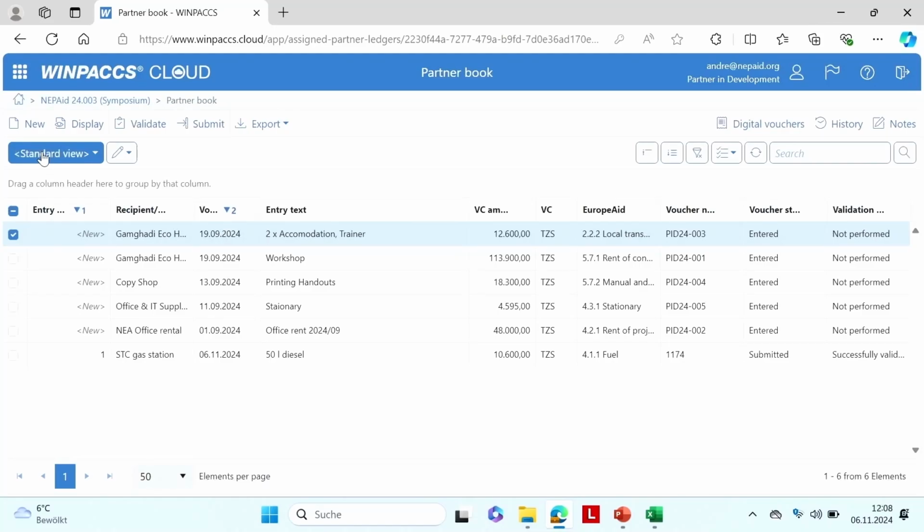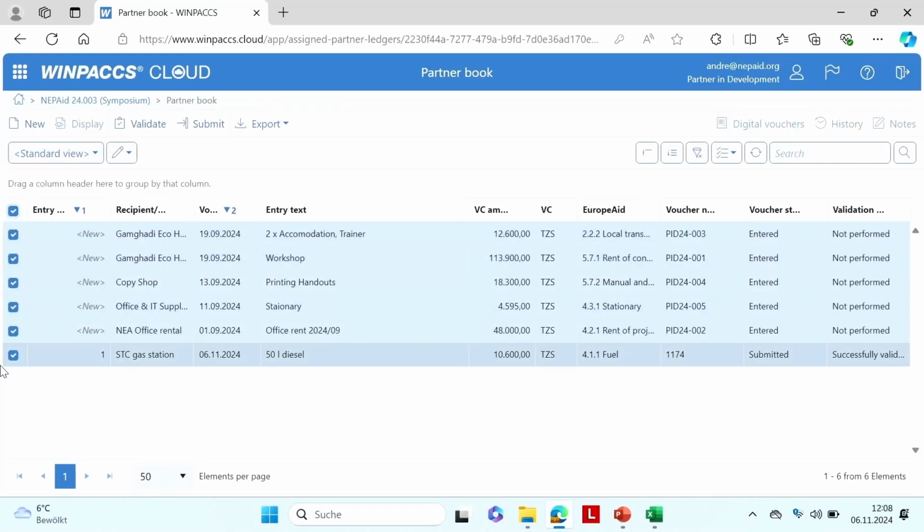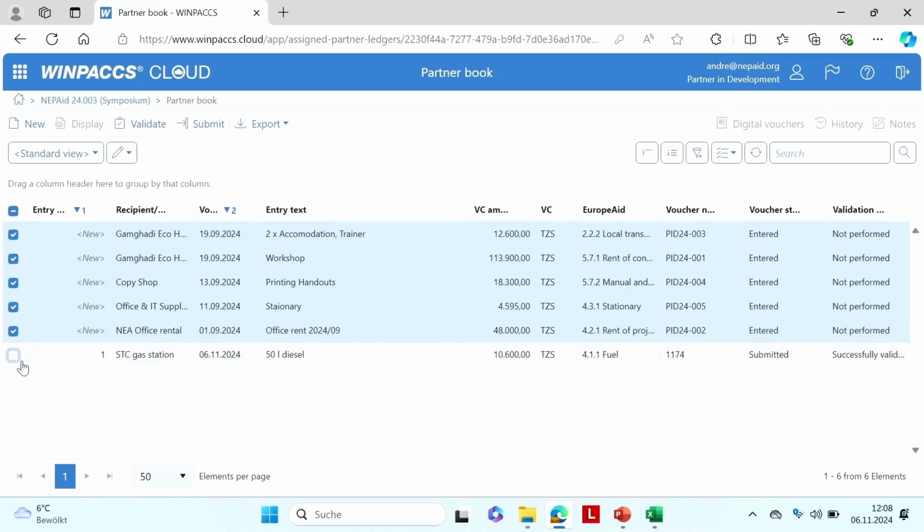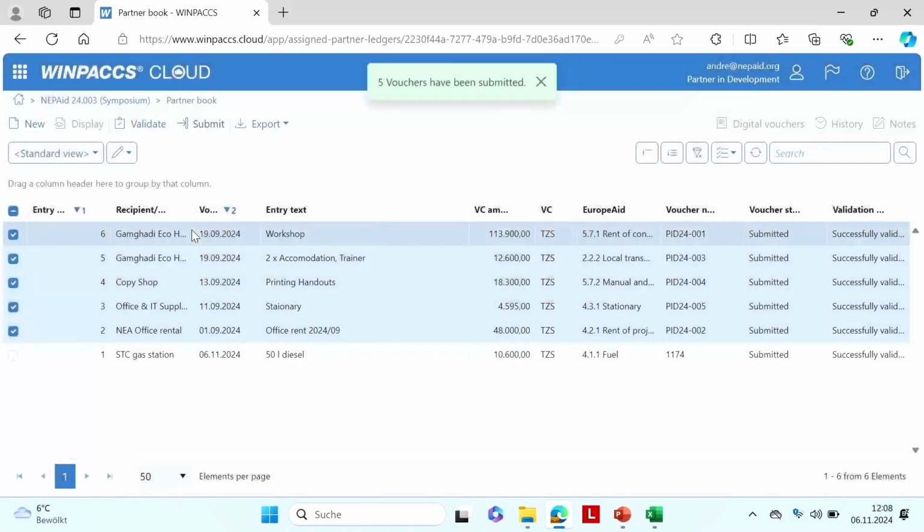And I have everything that I had already, but the ones that are submitted, I do not need to submit again. And then I could also first validate, but validation takes place when I submit. So now 5 new vouchers have been submitted without entering 5 things again, just via Excel imported things, attached the digital vouchers, and now it's there. That's what a partner would do with a partner book.